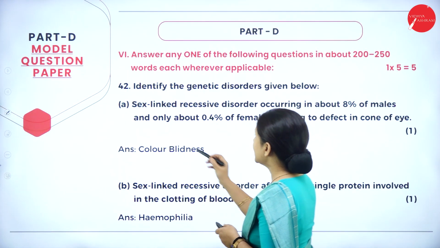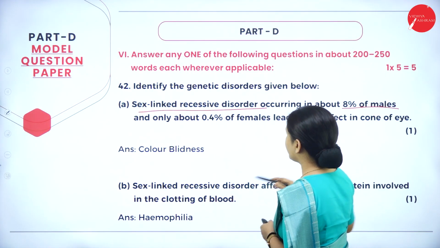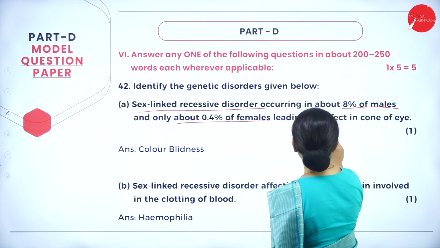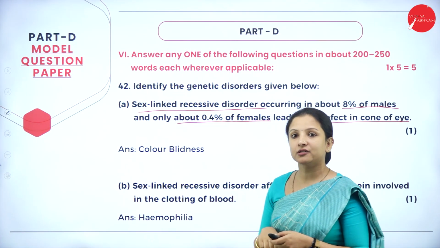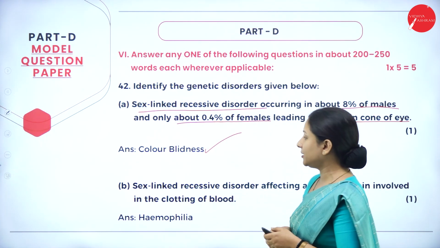So the first one, sex-linked recessive disorder occurring in about 8% of males and only about 0.4% of females, which leads to defect in the cone of the eye. So defect in the cone of the eye, it is nothing but color blindness. So the answer for this is color blindness.